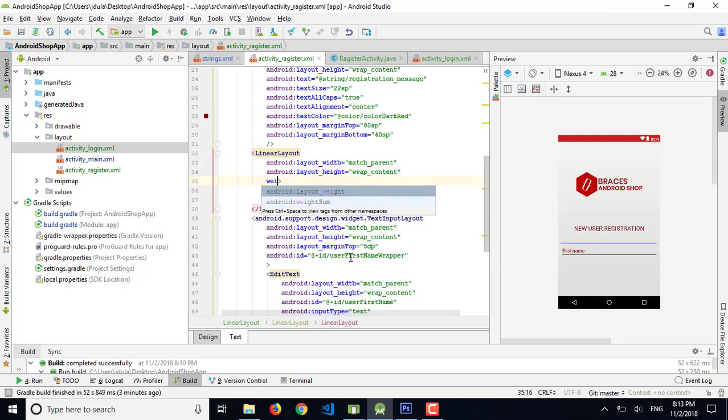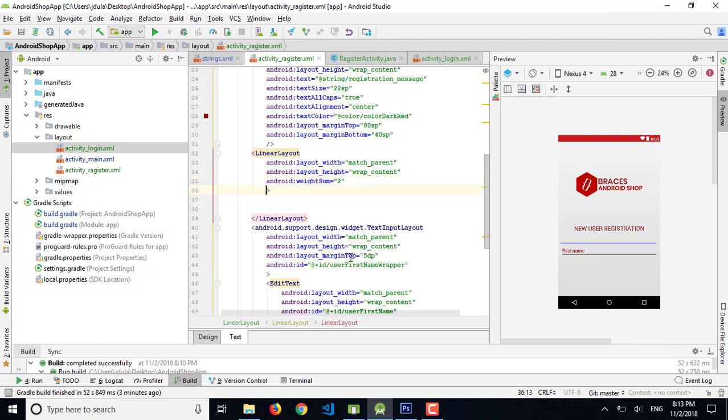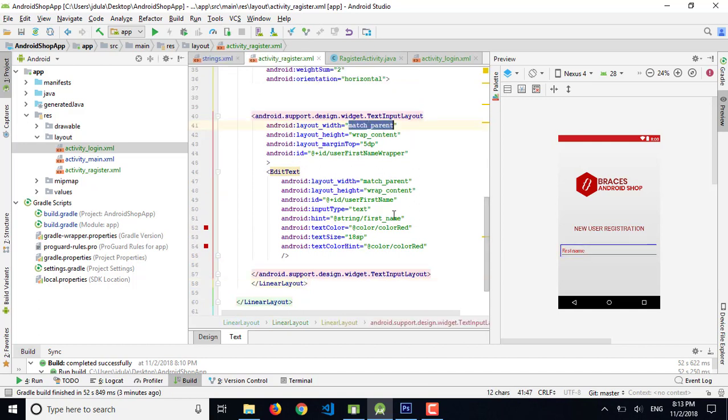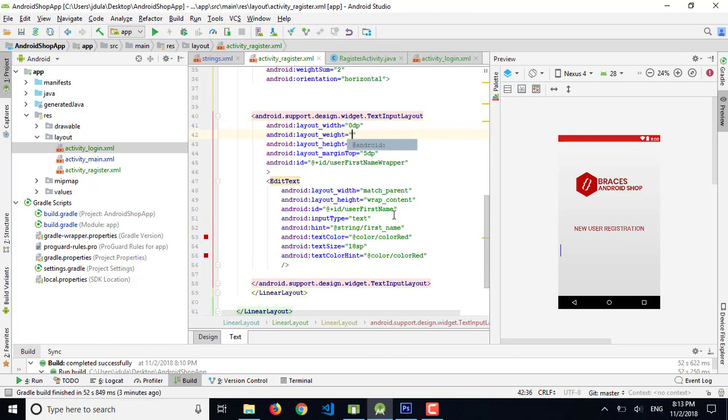So layout weight sum is 2, and orientation is not vertical, we need horizontal. So it's ready here, so cut it and paste it here, so that we will have two columns. Let's change it to 0 dp and add the weight to 1.